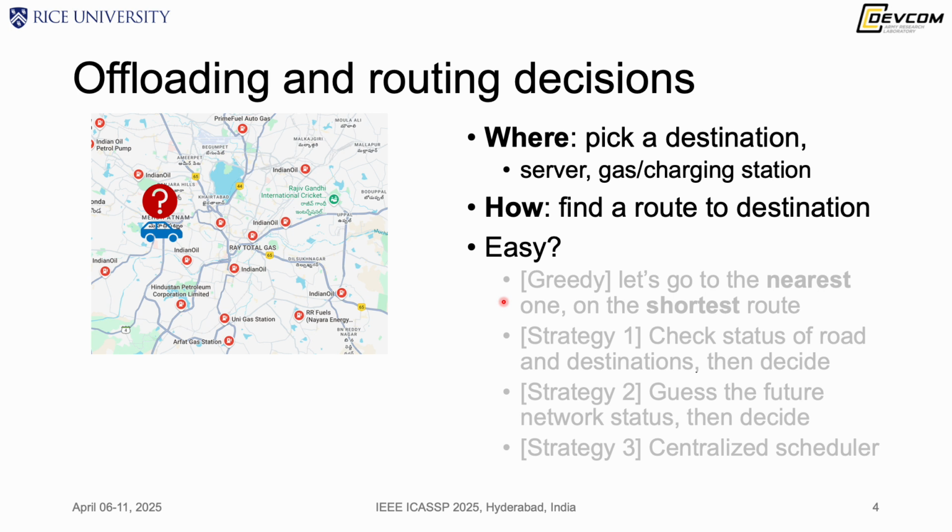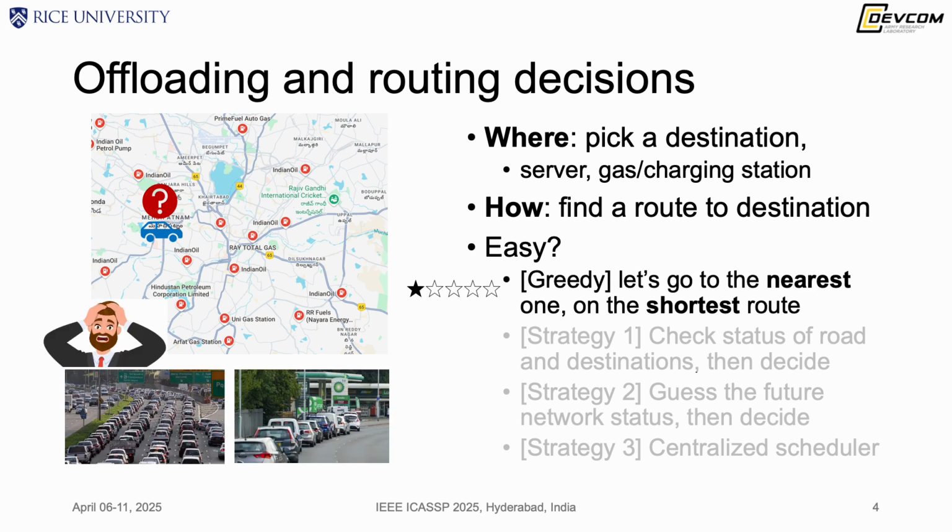Offloading and routing are two types of decisions: where to go, and how to get there. Imagine you have a car and you are in a big city, and you want to find a gas station. Sounds easy. Why don't we just find the nearest one? But you might find some unhappy situations. You have congestion on the road.